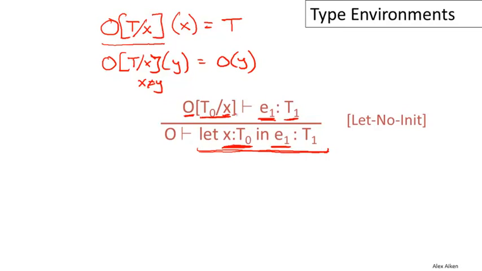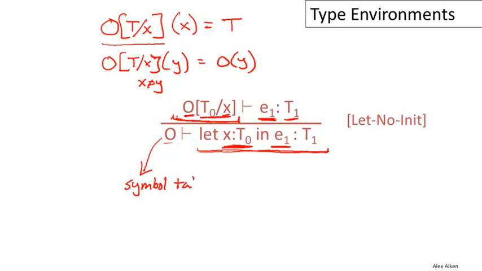Now, notice something about the type environment. What this says is that before we type check E1, we need to modify our set of assumptions, modify our type environment to include a new assumption about x, then we type check E1, and then, of course, when we leave type checking E1, we're going to remove that new assumption about x, because outside of the let, we just have the original set of assumptions O. And so I hope that that terminology and that description reminds you of something we talked about earlier, because this type environment is really implemented by the symbol table.